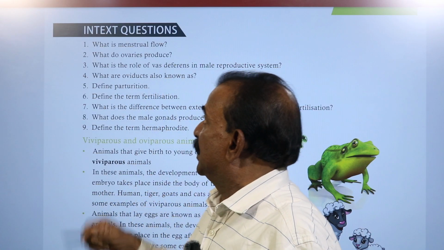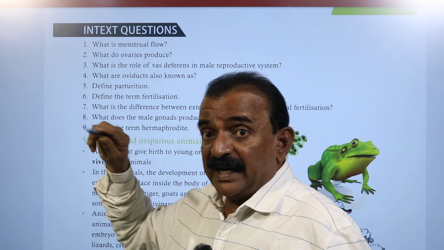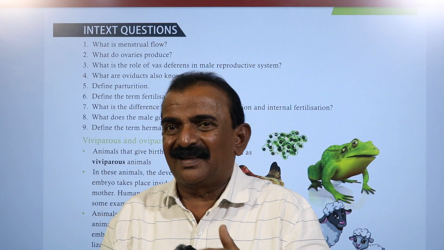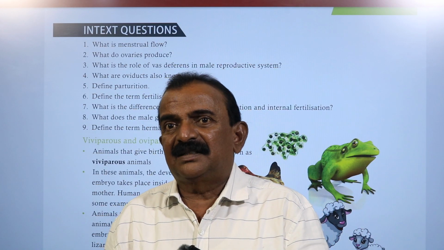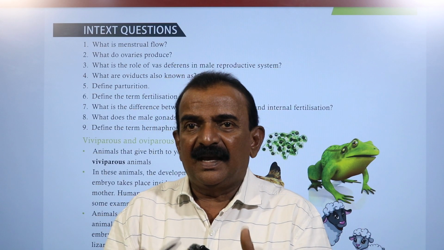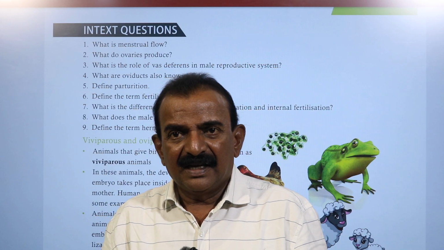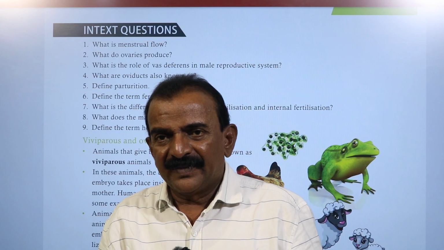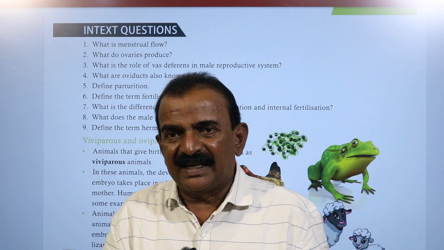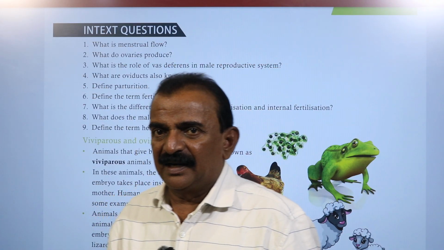That is called ovulation. The release of an ovum from the ovarian follicle is ovulation, and it occurs every month once a girl reaches puberty. Every month only one ovum is released, and this is repeated in the form of a cycle, and that is called the menstrual cycle.